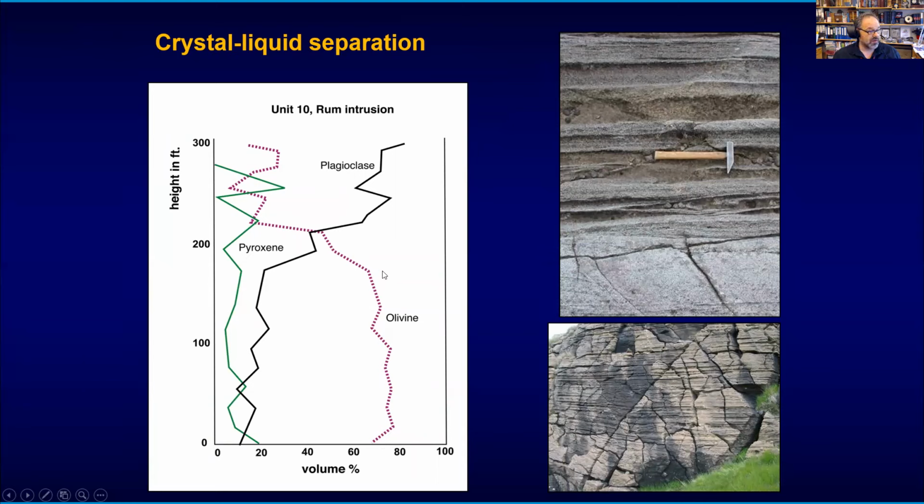And in the lower part of this unit, he sees a lot of crystals, up to about 80% in volume. And it drops to actually much lower percentages, maybe about 20 or less in the upper part of one of these units. And then he looks at plagioclase, and plagioclase is low in the lower part. But as soon as the olivine goes down, the plagioclase goes up. And he concluded, in my view, quite rightly, that the olivine must have been sinking down while the plagioclase was crystallizing later, and therefore it was coming on top of the olivine. Therefore, there was crystal liquid separation in this magma reservoir in the upper part of it.